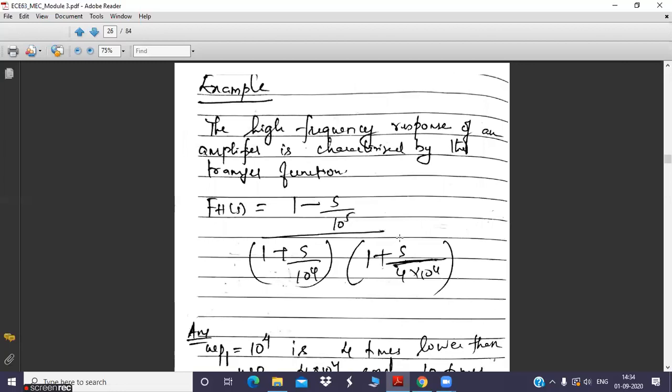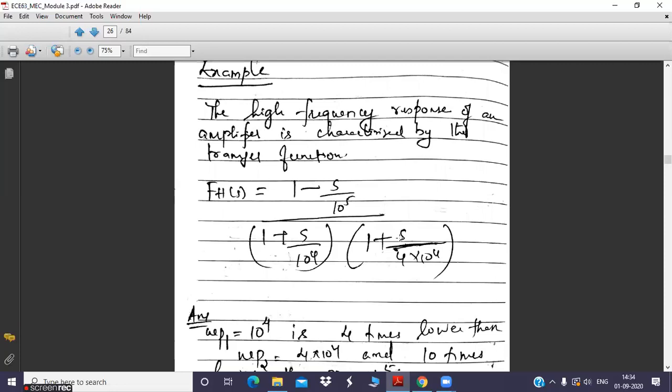I'll do this problem and then stop. Read this problem. Clear?